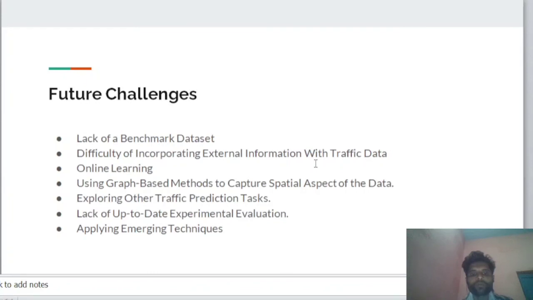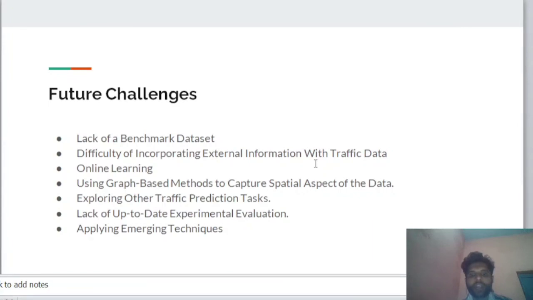Explore other traffic prediction tasks. Currently, the Intelligent Transportation System (ITS) field generally focuses on traffic flow prediction, neglecting the other traffic prediction tasks. Lack of up-to-date experimental evaluation.